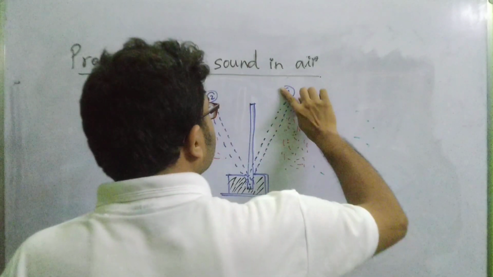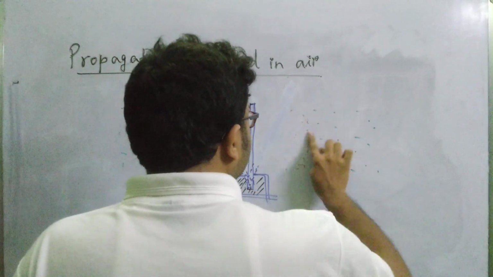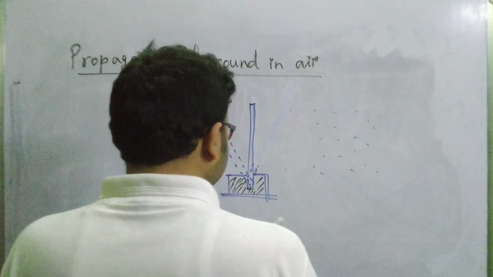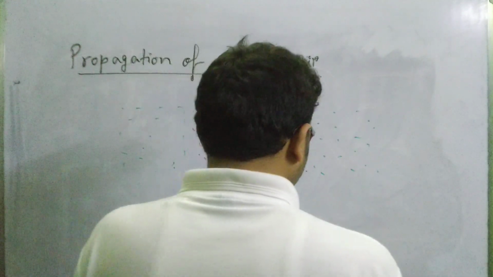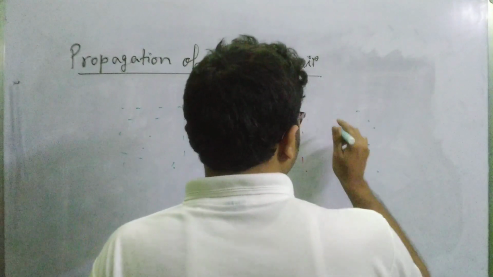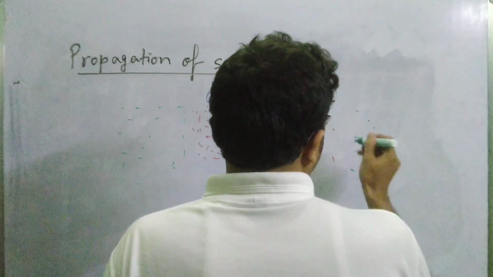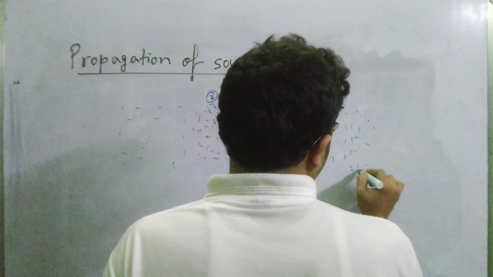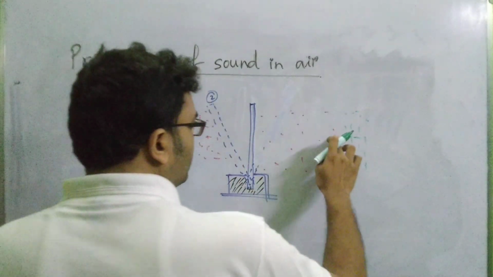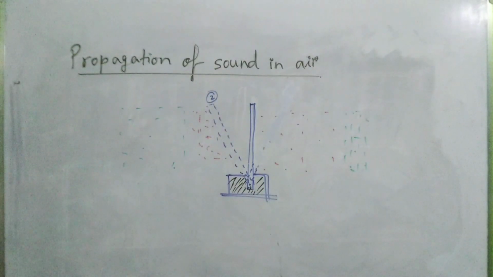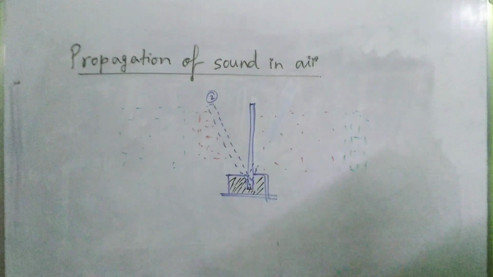So this region becomes the region where the air particles get relaxed, and when these air particles relax, they compress the air particles just beside them. So the region which was in the compressed zone a few moments ago now becomes the relaxed zone, and the air layer just beside that region now becomes compressed.